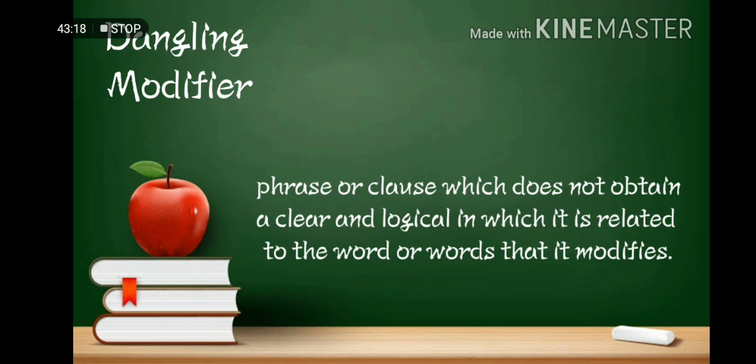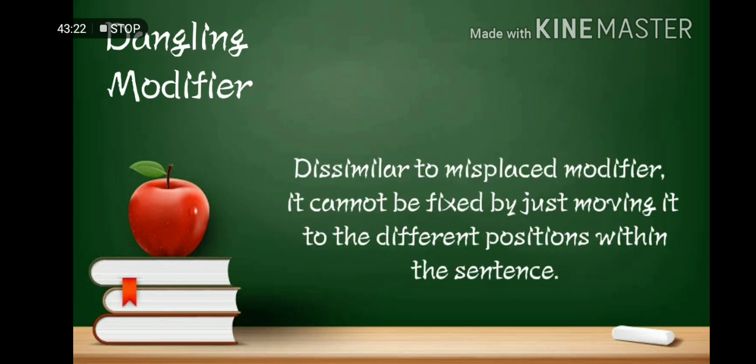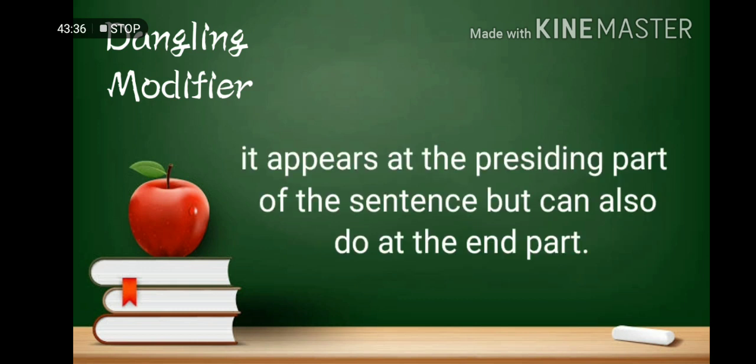Note to remember, dissimilar to misplaced modifier, dangling modifier cannot be fixed by just moving it to different positions within the sentence. And another is usually it appears at the preceding part of the sentence but can also be at the end part.